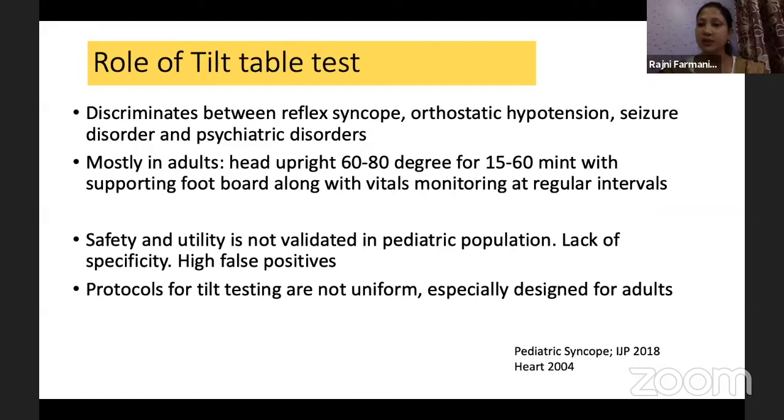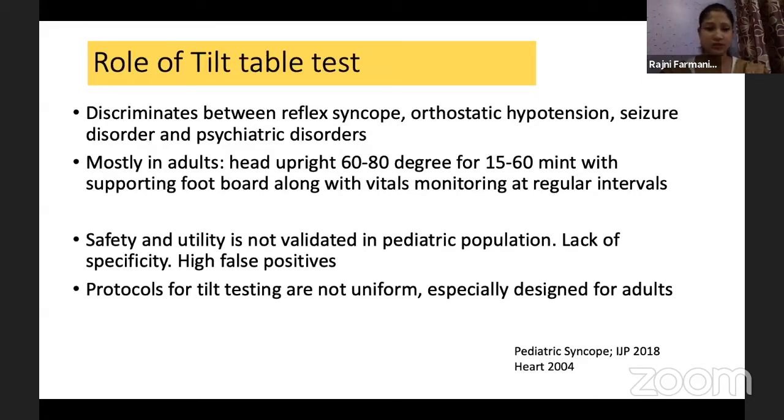But it is mostly done in adults, and for that it is protocolized. For pediatrics, the protocol is not very clear, the safety is not very clear, and it is not validated. There is a very high rate of false positivity in these cases. That is why we do this test only in a specialized setting, when there are recurrent episodes and you have a high suspicion that this is a reflex syncope only, and you have to rule out other causes.